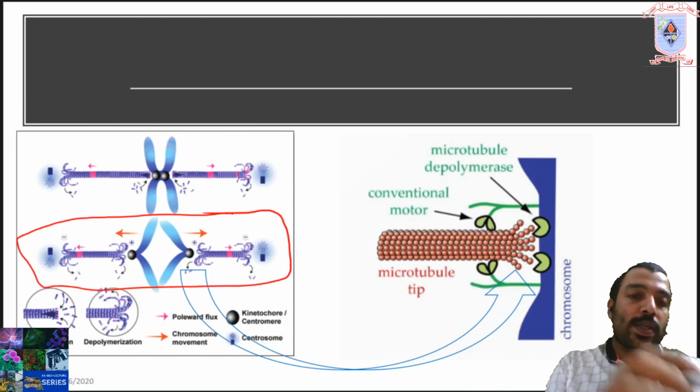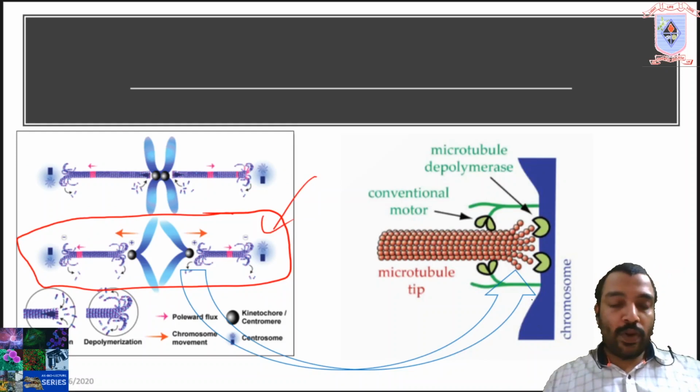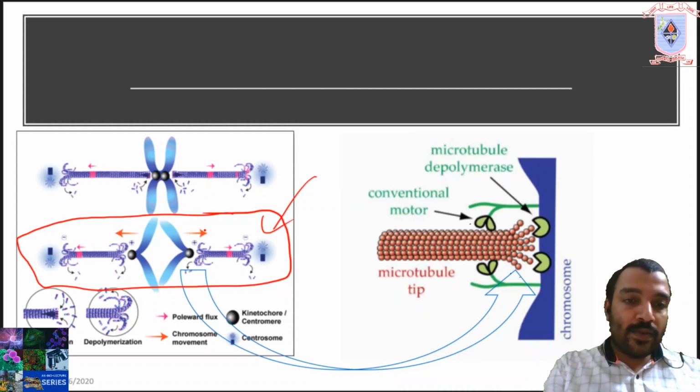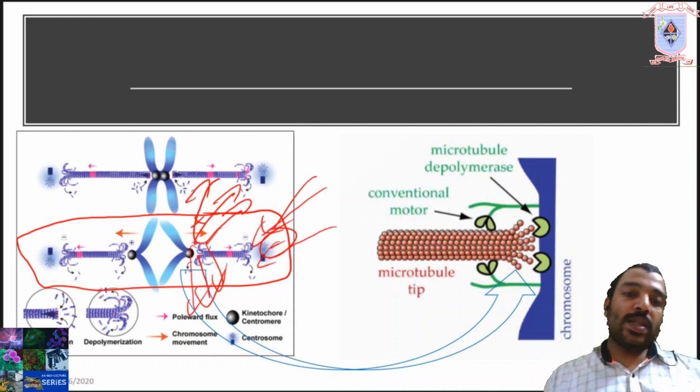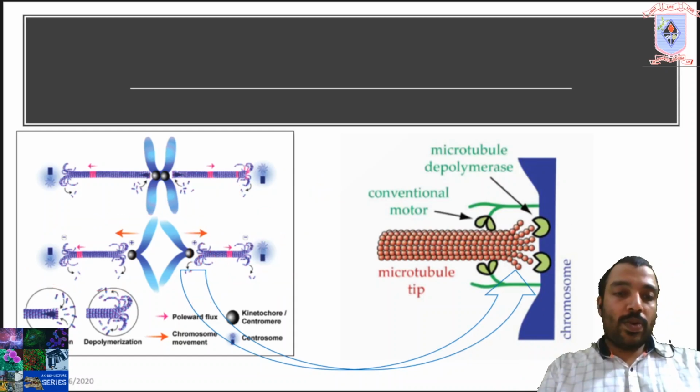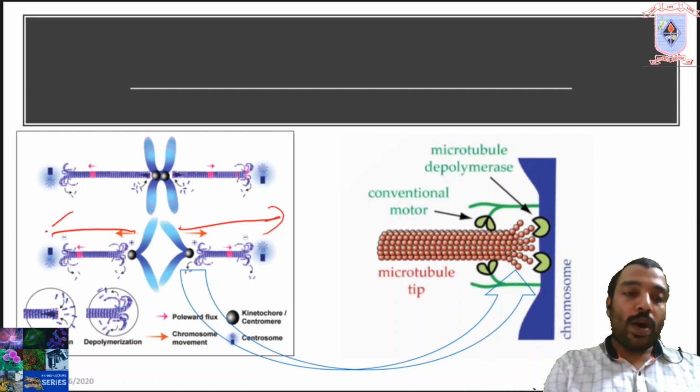Here you see, just focus on this picture only. So, at the onset of anaphase, the plus end. Where is the plus end? Here is the plus end. This is the minus end. And at the onset of anaphase, the plus end depolymerizes. So, the rate of depolymerization increases while the rate of addition is reduced. Due to this process, at the same time, the chromatids move towards the pole.